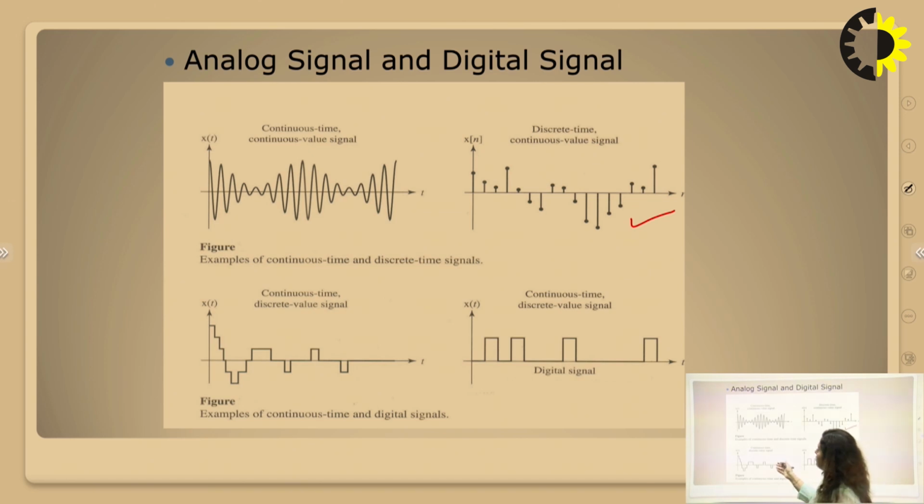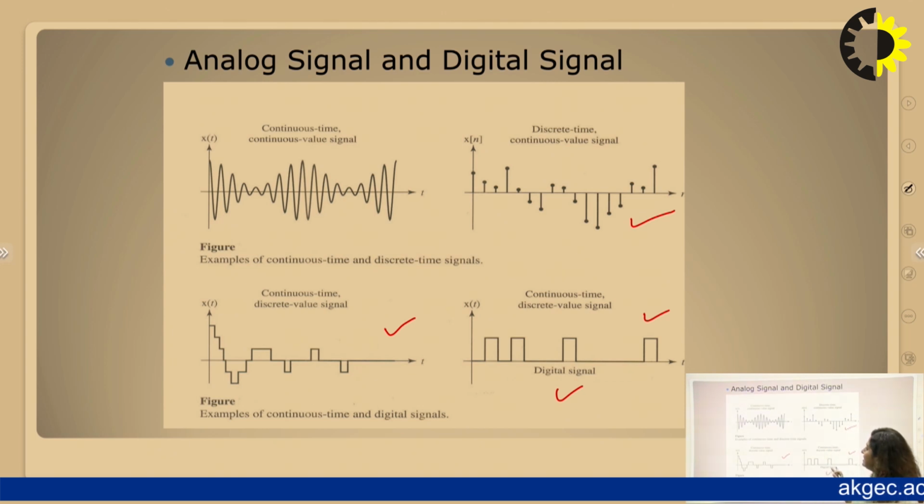Similarly, we have continuous time discrete value signals, examples are like this, and we can have digital type of signal which is represented on the right side. The last signal is a kind of digital signal. So we can easily find out the difference between a continuous time and a digital signal. A digital signal is in the form of pulses, zeros and ones only, and a discrete signal is the sampled version of the analog signal.